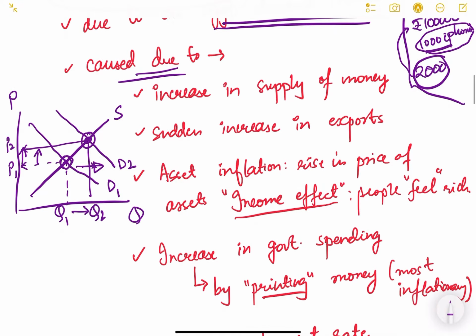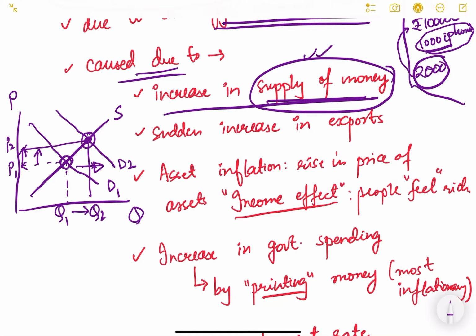Now why does the demand increase in the market? Because of an increase in the supply of money. Now people have more money in their hand. Whenever salaries increase, you have more money with you. If the RBI reduces the interest rates, then the supply of money increases in the economy. People want to spend more, they want to take more loans, so the demand in the economy will increase.